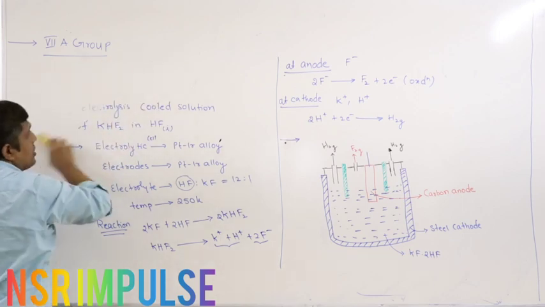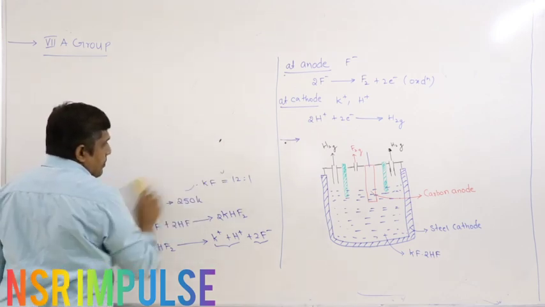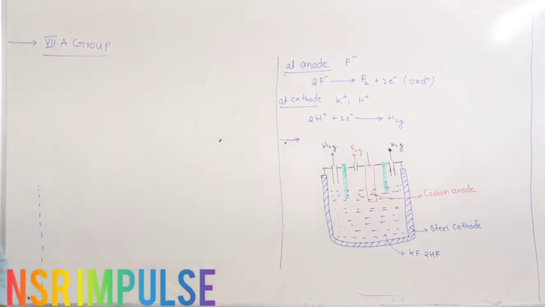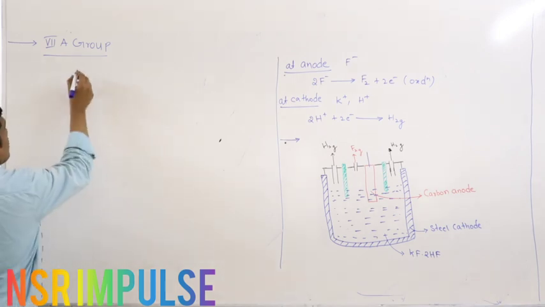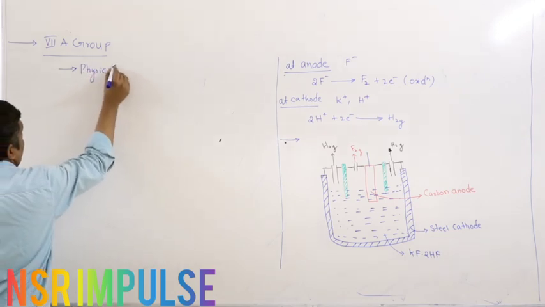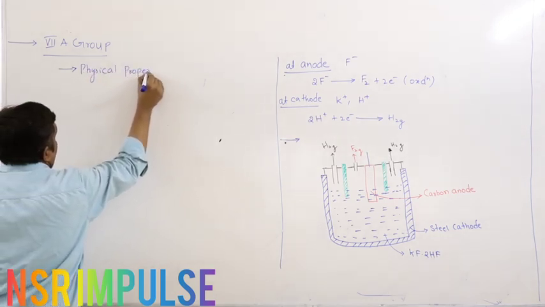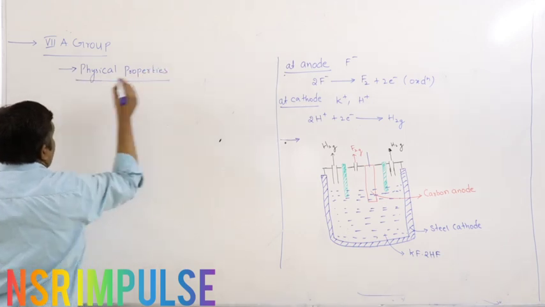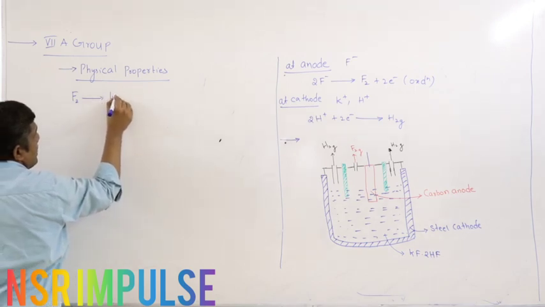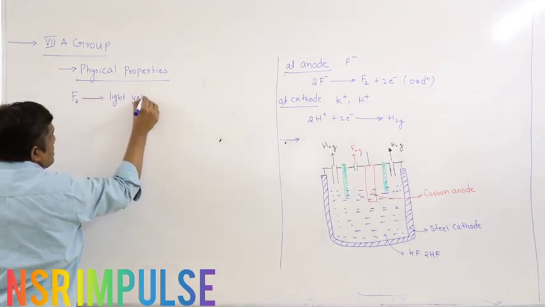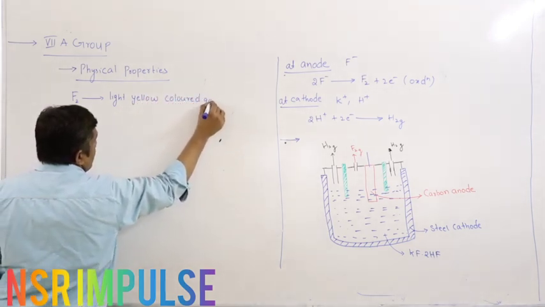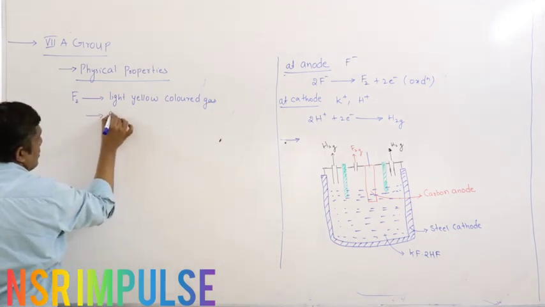So this is about the preparation of fluorine. Let us study the properties of fluorine, starting with physical properties. Fluorine is a light yellow colored gas. We have studied yesterday, light yellow colored gas, which is poisonous in nature.